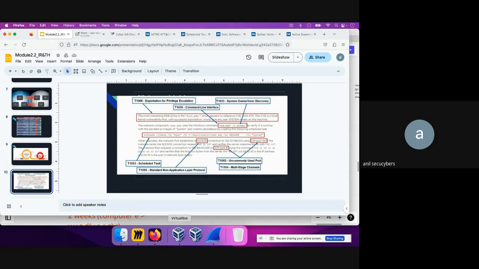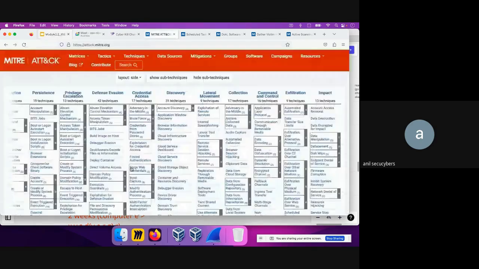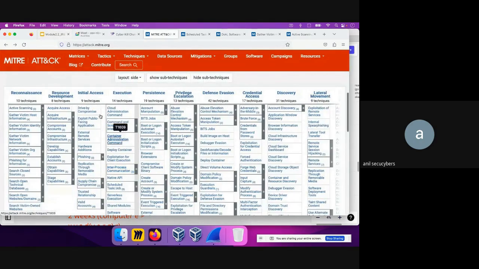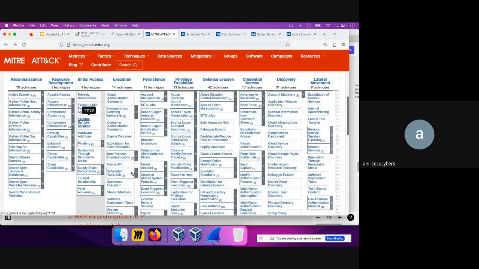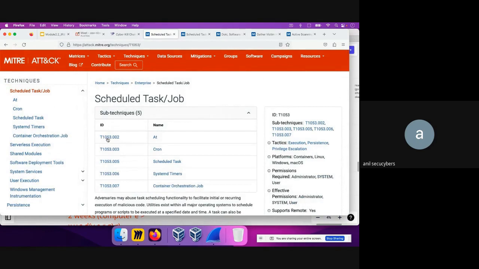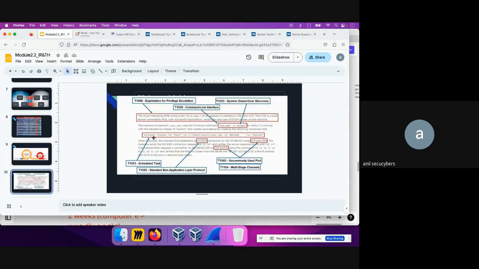How? If you go to the MITRE ATT&CK framework, to execution, and you see the technique T1053, scheduled task. To be exact, it will be T1053.005. And you can just mention that this command is related to the MITRE ATT&CK framework by saying T1053.005. In a similar way, command line interface is T1059. It again falls into the execution part.